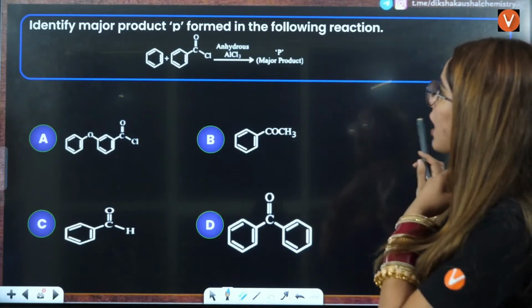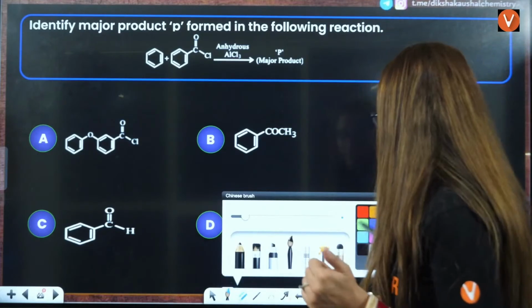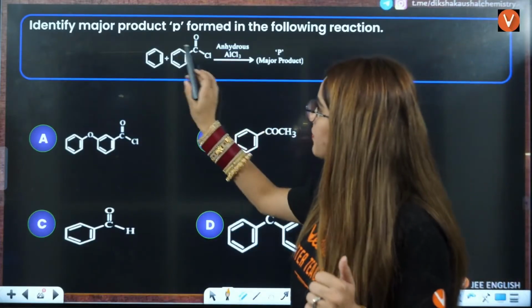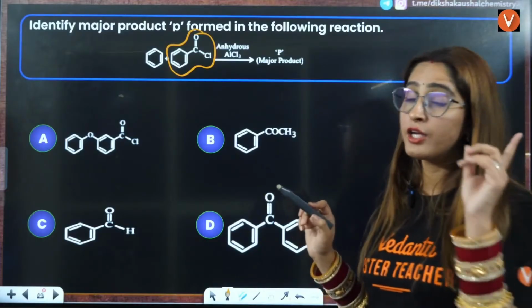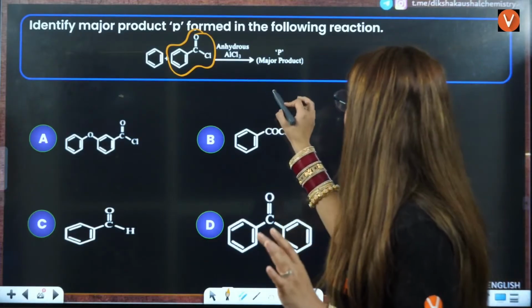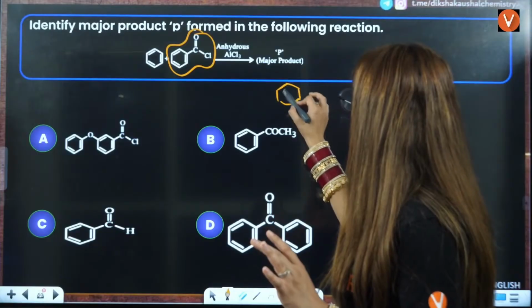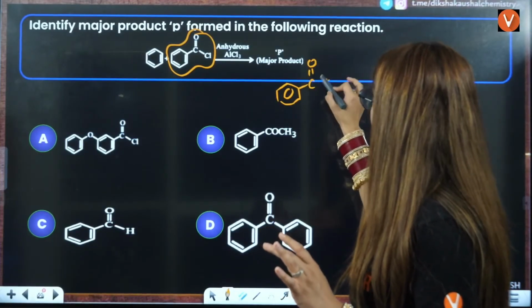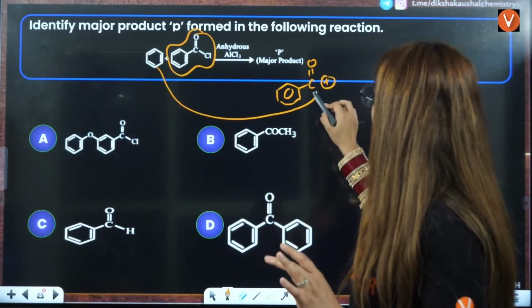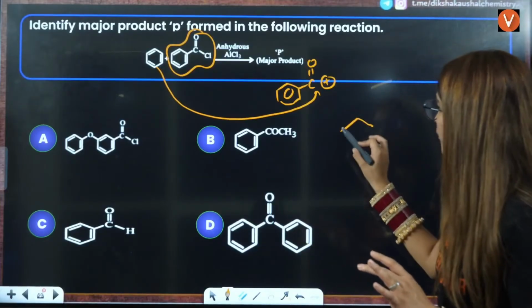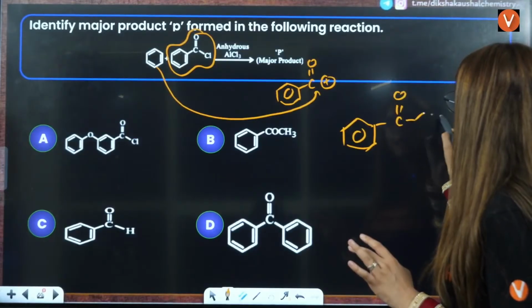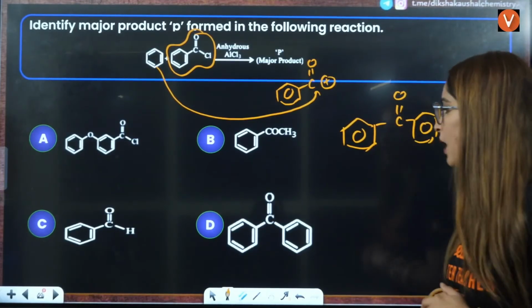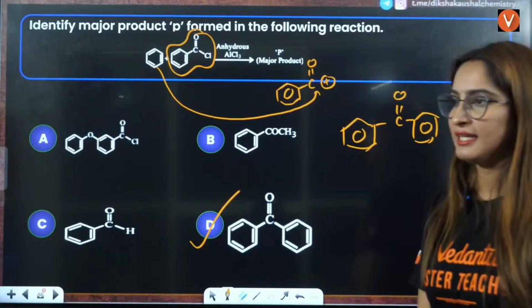Identify the major product P formed in the following reaction. If you see this, this is benzene, and here you have acid chloride with anhydrous AlCl3. That means you will have the formation of an electrophile that looks like this. And that is why benzene will react here, and you will have the formation of benzene C double bond O, with another benzene. So D is the correct answer.